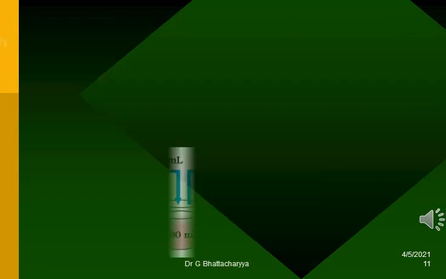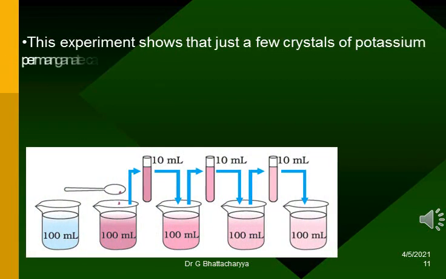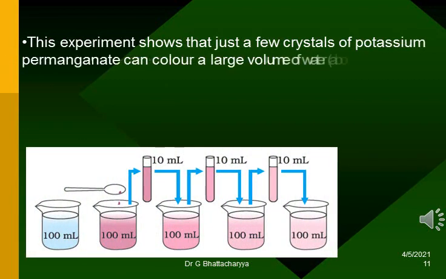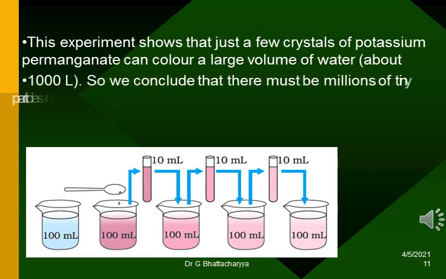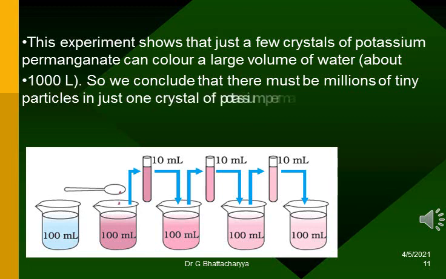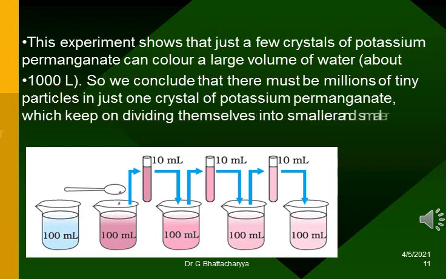Yes, it is. This experiment shows that just a few crystals of potassium permanganate can color a large volume of water, about 1000 liter. So we conclude that there must be millions of tiny particles in just one crystal of potassium permanganate, which keep on dividing themselves into smaller and smaller particles.